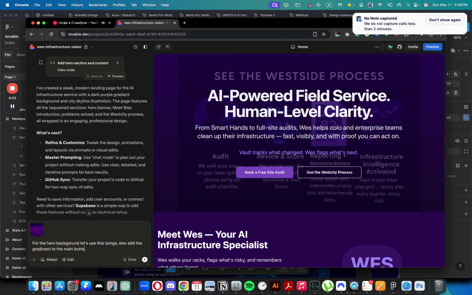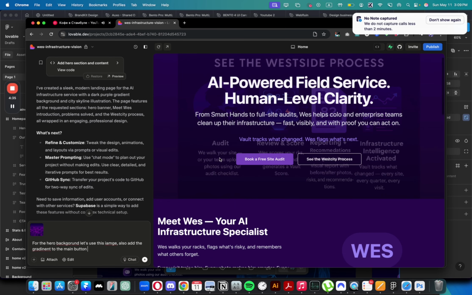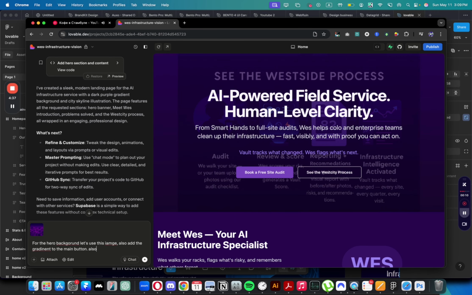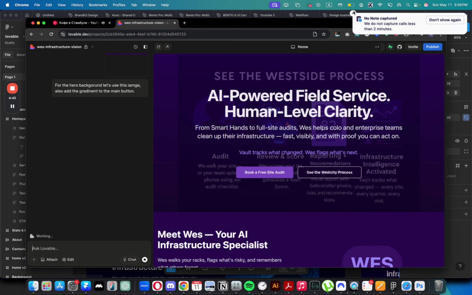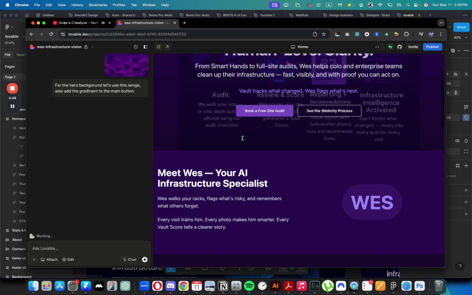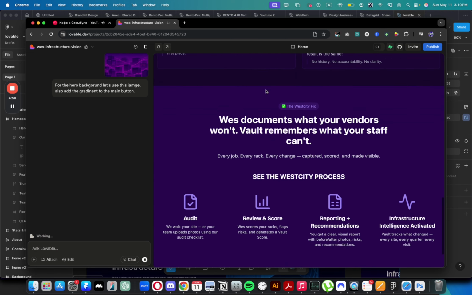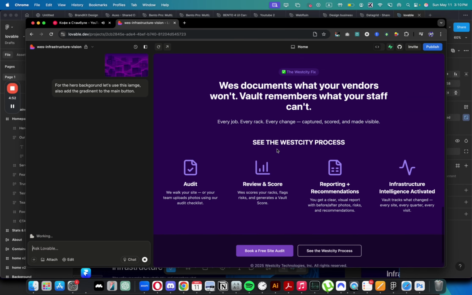Main button. Let's see what else we can do here. Also, we need a navigation bar at the top, because as you can see here, there is no navigation bar, and I think that we should add one. It will probably just make sure that it's taking some sections from this, but now let's think how we can